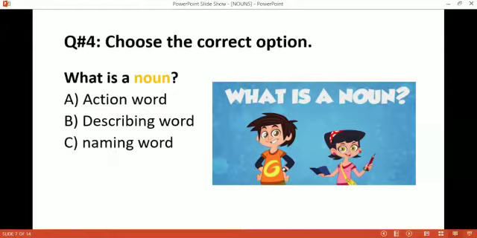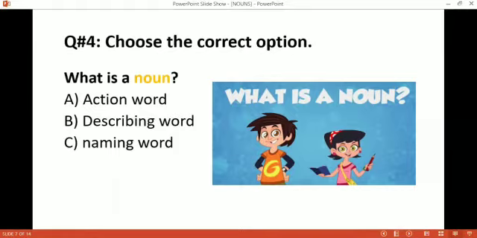Action word. Students, do you know what action words are? Yes, verbs are called action words. So action words mean verbs. It is not a noun. Describing words: what are describing words? Describing words are called adjectives.